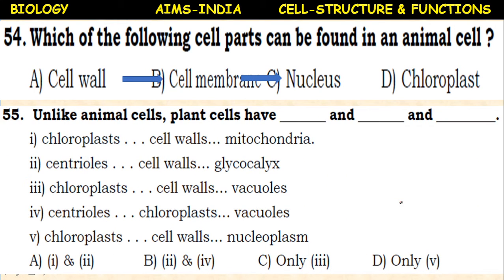Next, unlike animal cells, plant cells have dash, dash and dash. Chloroplast, cell walls, mitochondria. Centrioles, cell walls, glycocalyx. Chloroplast, cell walls, vacuoles. Centrioles, chloroplast, vacuoles. Chloroplast, cell walls, nucleoplasm. So here it is also a multi-correct analytical approach type question. This type of question is called analytical approach type. So here only the third option, chloroplast, cell walls and vacuoles, are present in plant cells.